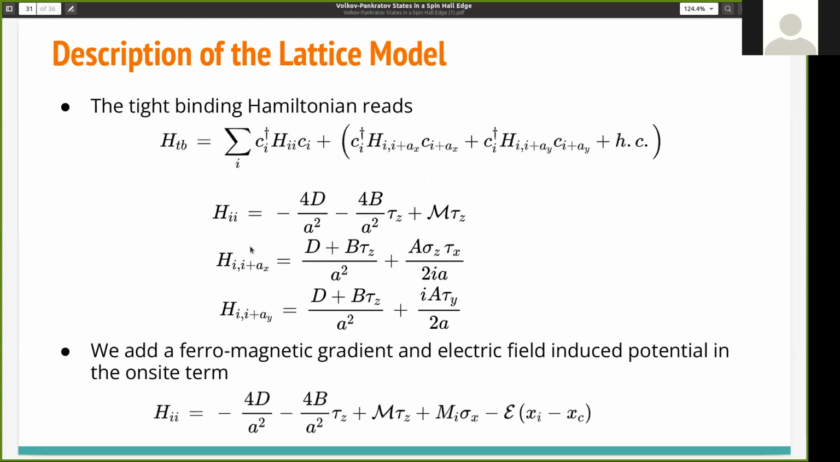So this is our lattice model Hamiltonian. This is the standard BHZ theory. This is the on-site term, this is the hopping term along the x direction, and this is the hopping term along the y direction. And we have applied a parametric gradient. This is m_i σ_z, where m_i is the value of this magnetic gradient at the i-th site. And we have applied this electric field ε(x_i − x_c).